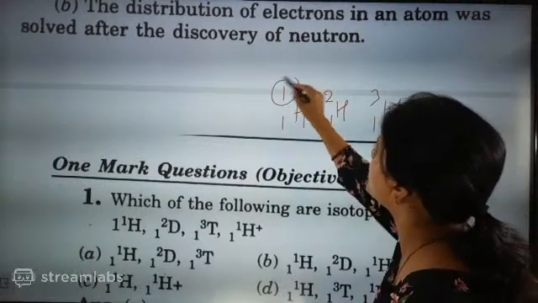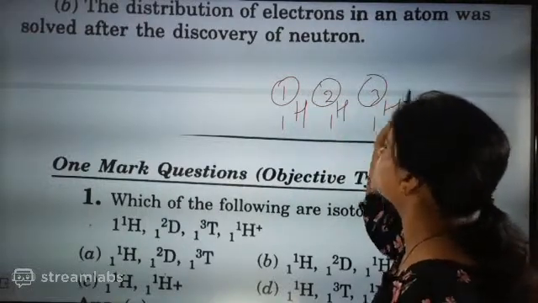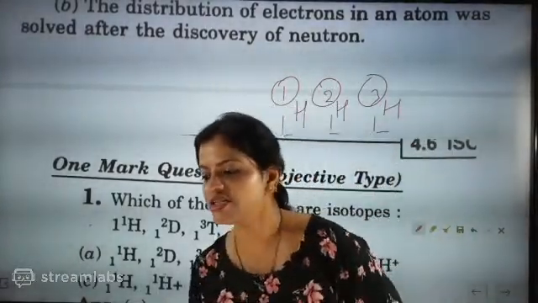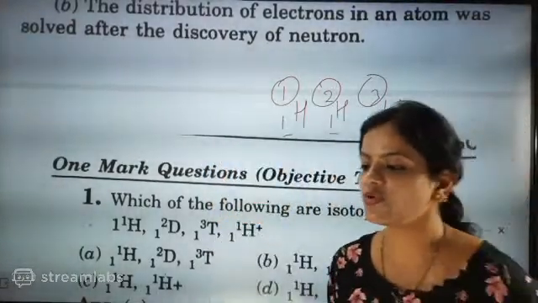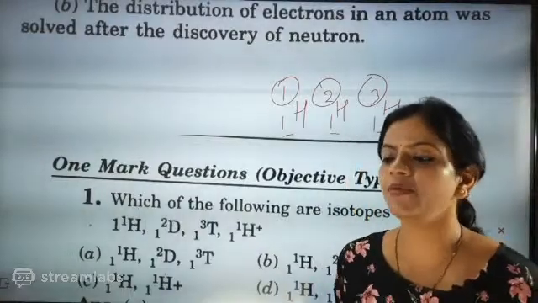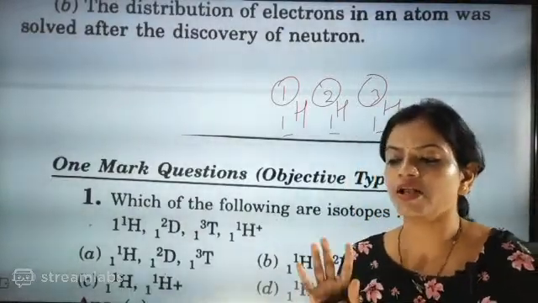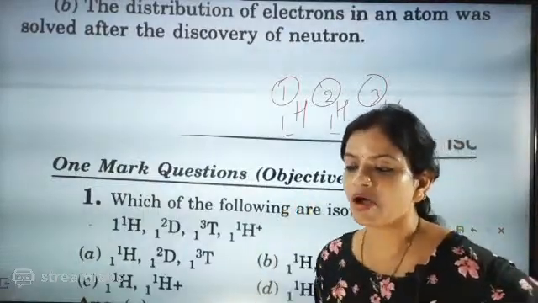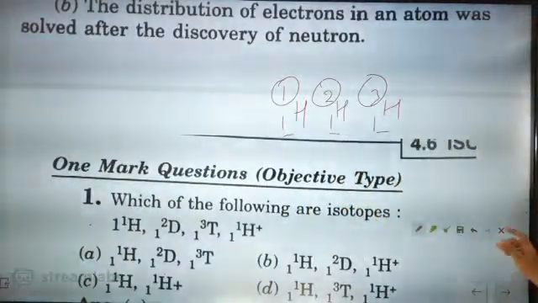They have three different types of masses: mass 1, 2, 3, but the atomic number is the same. So that's why it is called an isotope: the same element, same atomic number, but the mass number will be different.